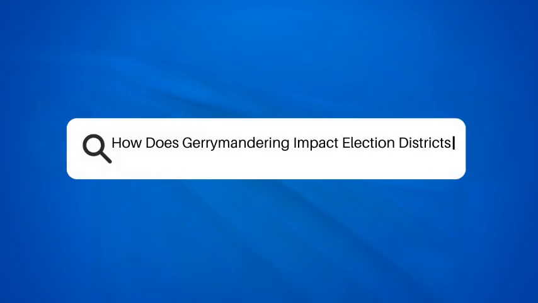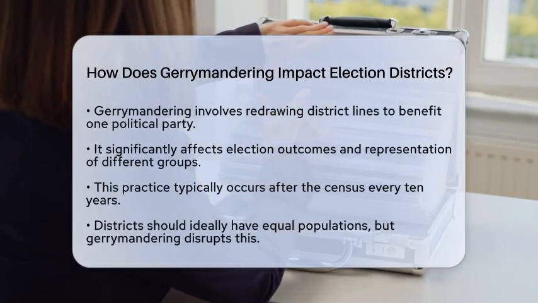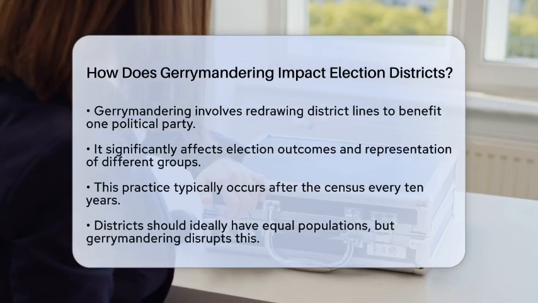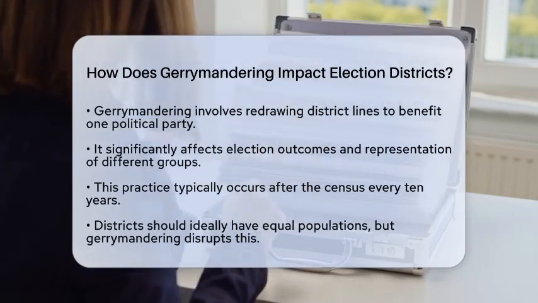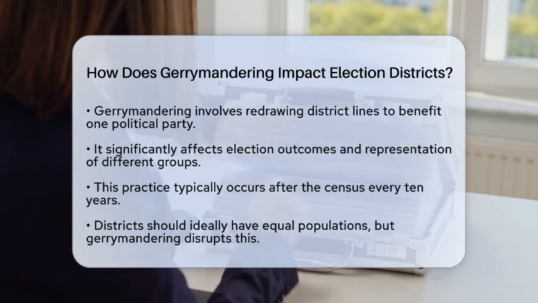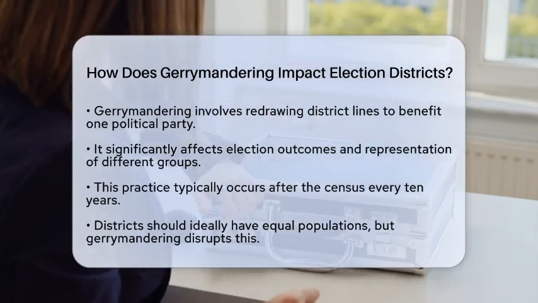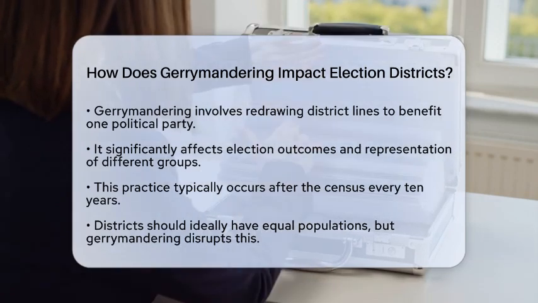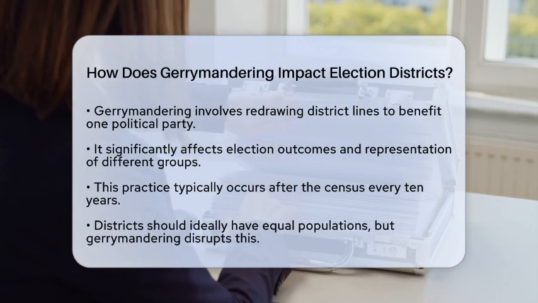How does gerrymandering impact election districts? Have you ever wondered how the lines on a map can change the outcome of an election? That's where gerrymandering comes into play. This practice involves redrawing district boundaries to favor one political party over another. It can significantly impact who gets elected and how well different groups are represented.